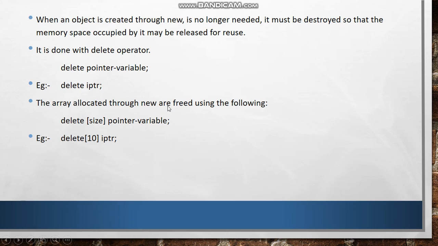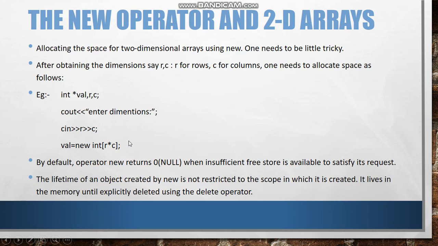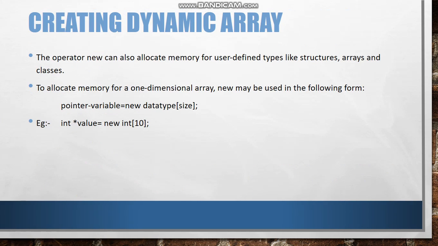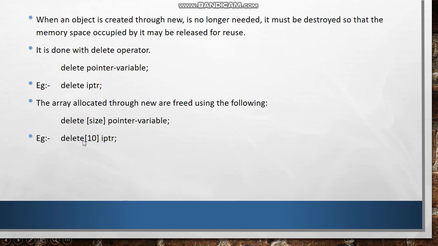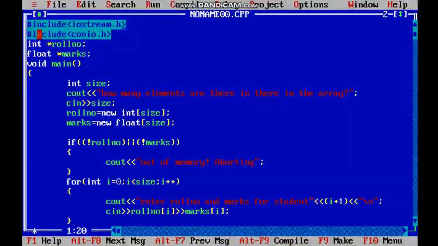Arrays allocated through new are freed using the following. If in the previous slide we learned how to allocate a dynamic array with the help of new, to release those we will use the delete keyword, then the square brackets and the pointer variable. As in the example given here, we write the keyword delete, then the brackets and the pointer, which is iptr. So now let us understand with the help of a program how to create and delete dynamic memory space. Let us look at the program and how it works.